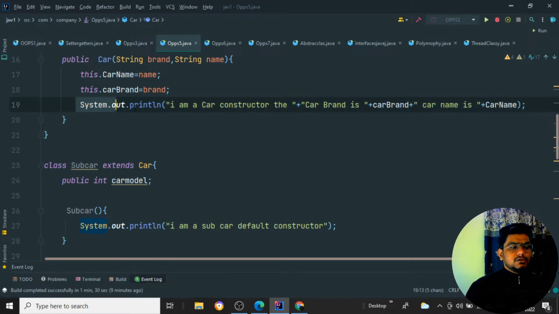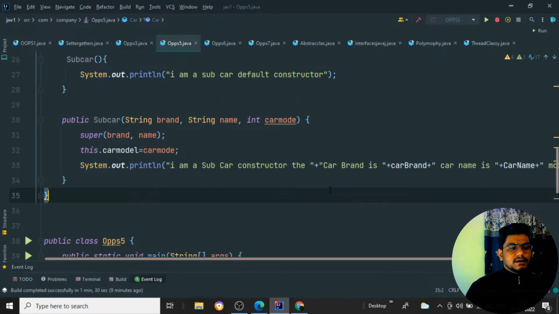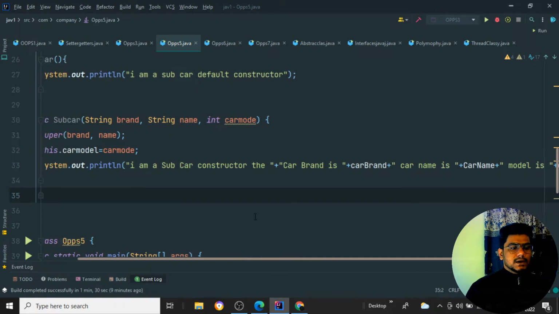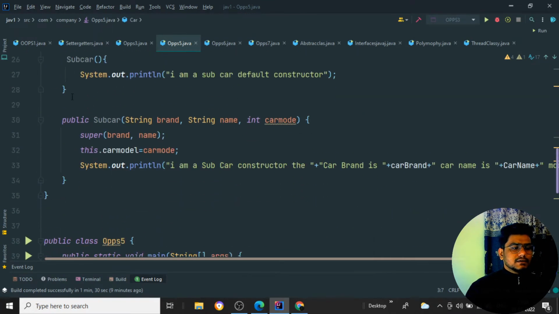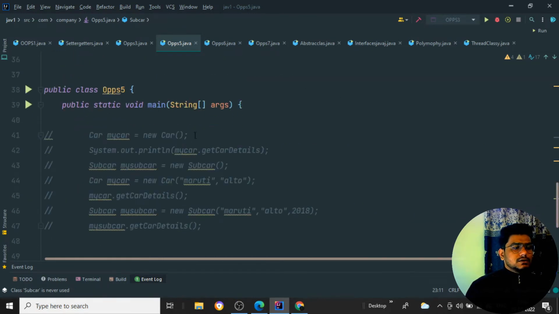Then it is going to print, I am a car constructor, the car brand is brand, and the car name is car name, at the parent class. But here it will print the car model also inside my subclass. Okay, so these are two classes we have created. This is a little bit confusing, but don't get confused. I am just inheriting all the properties of Car to SubCar. For the super keyword I'll explain quite clearly in a few minutes, so just wait and watch. Here this is what we have done now. So I am creating one particular object, that is my car.